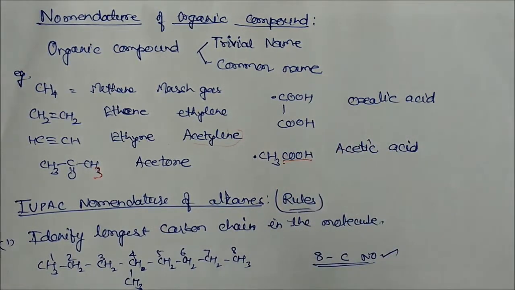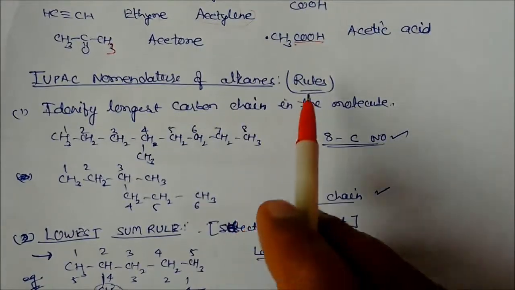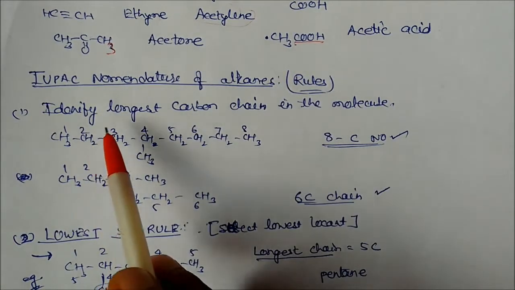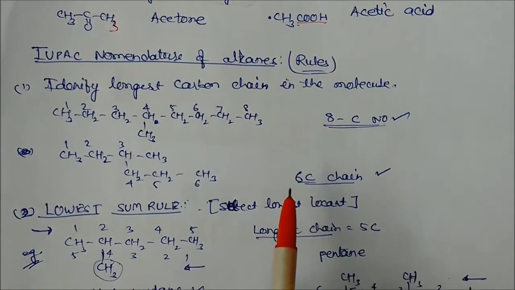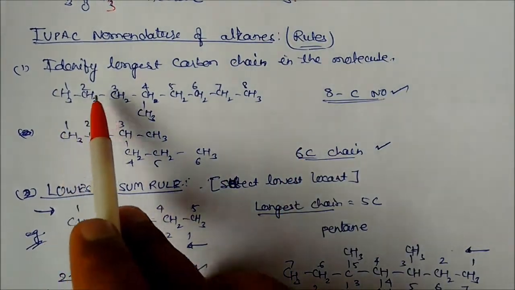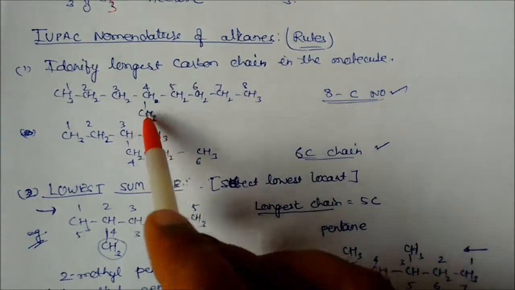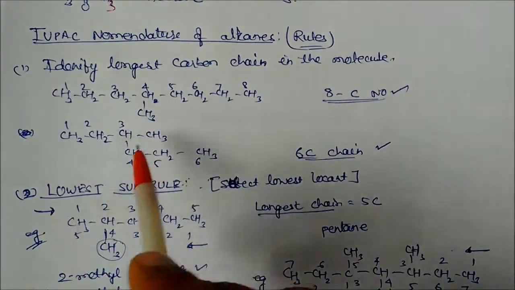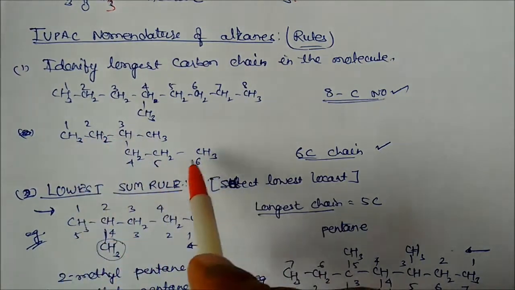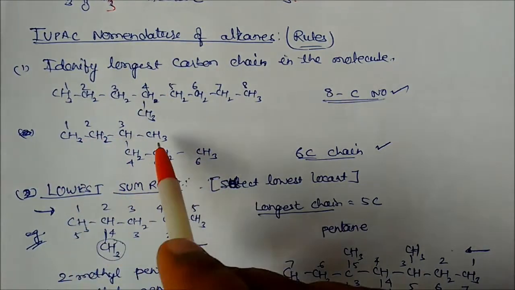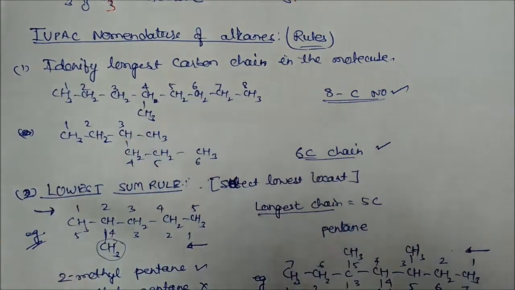So how to write the IUPAC names? The rules of IUPAC names. First of all, we'll see the alkane group. Identify the longest carbon chain in the molecule. So first we have to identify the longest chain. Here we can see there are 1, 2, 3, 4, 5, 6, 7, 8 carbons in the longest chain, and one carbon is branching. This is a locant. Here we can see 1, 2, 3, 4, 5, 6 carbons is the longest chain. This methyl group is attached to the 3rd carbon. So this is the locant for the methyl group.